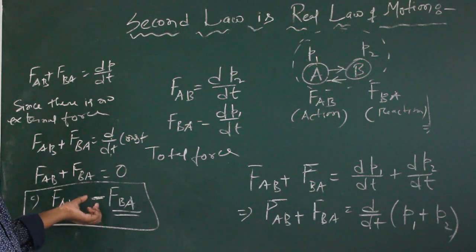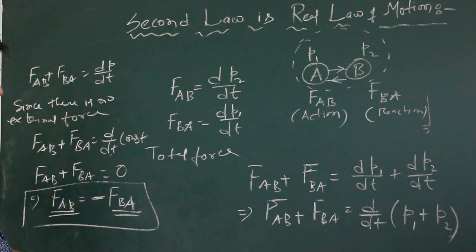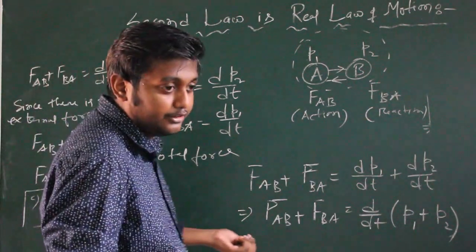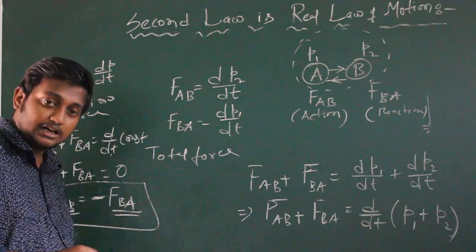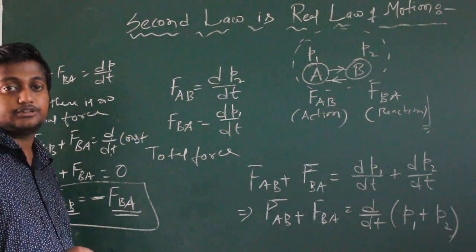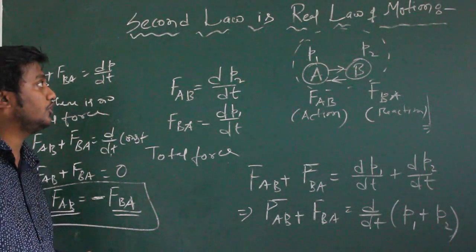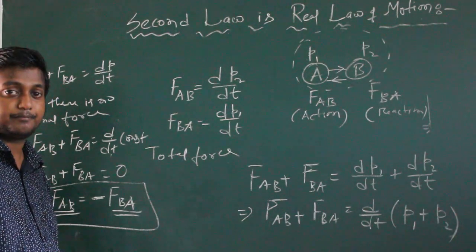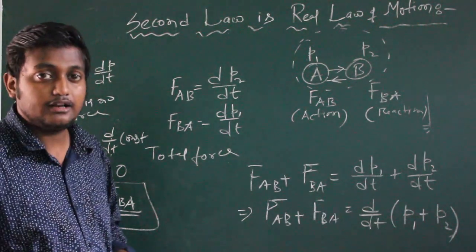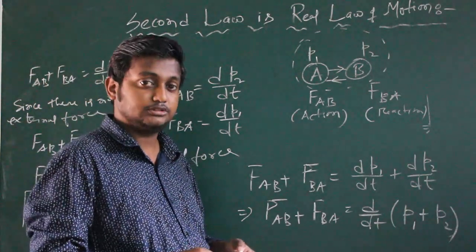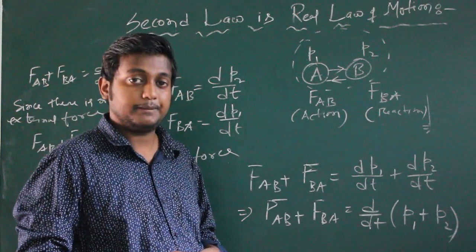Okay, so this is the Newton's third law from the Newton's second law of motion. So that's why we can derive the Newton's first law and Newton's third law from the second law of motion. That's why Newton's second law is called the real law of motion. Newton's second law is called the real law of motion, that is F equals to ma.